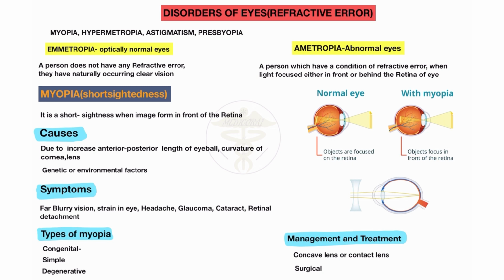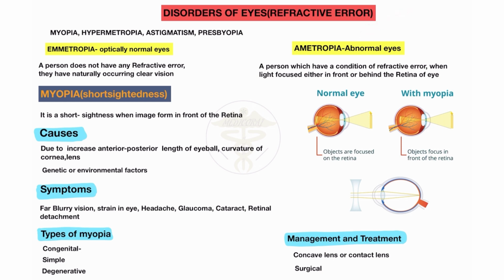If you haven't watched my previous video about the anatomy and physiology of the eye, first of all try to understand the anatomy and physiology of the eye. Then after that you will understand the diseases or disorders of the eyes like refractive error.